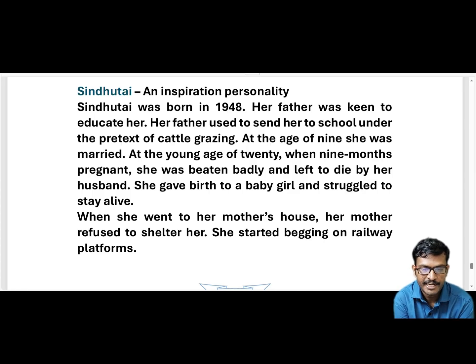So she was born in 1948. Her father used to send her to school under the pretext of cattle grazing. Instead of sending her to school, she went cattle grazing. At the age of 9 years she was married, and at the age of 20, when 9 months pregnant, she was beaten badly and left to die by her husband. See how she faced difficulties. And she gave birth to a baby girl and struggled to stay alive.